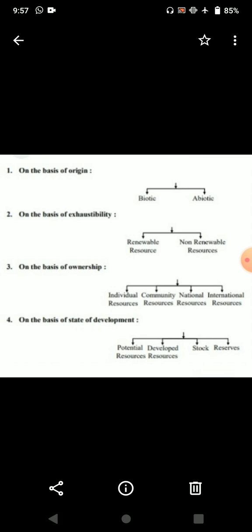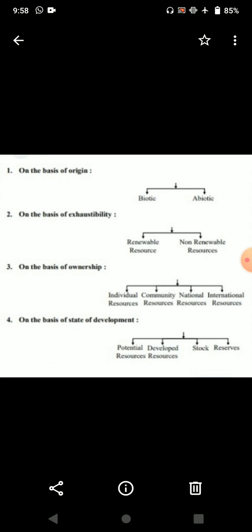Resources are classified on various terms such as on the basis of origin, on the basis of accessibility, on the basis of ownership, and on the basis of stage of development. So we will go through the topics one by one.